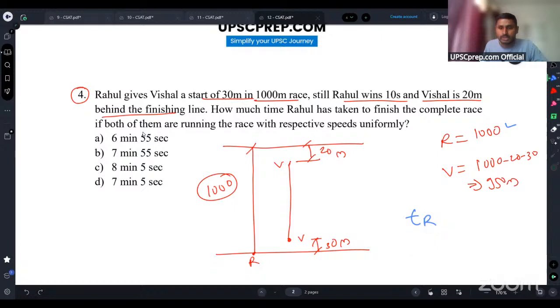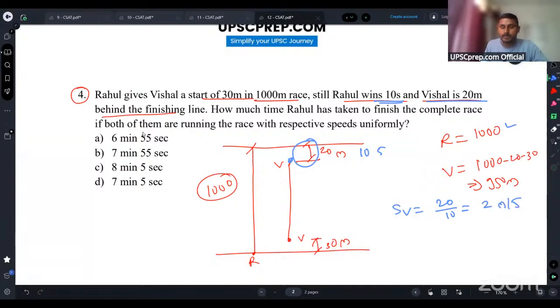Otherwise, what you can do is directly calculate the speed for Vishal. Rahul wins by 10 seconds and Vishal is 20 meters behind. So this 20 meters is covered by Vishal in how many seconds? 10 seconds. Now if I calculate the speed of Vishal, it will be 20 by 10, right? It will be 2 meters per second. So this is the speed of Vishal.